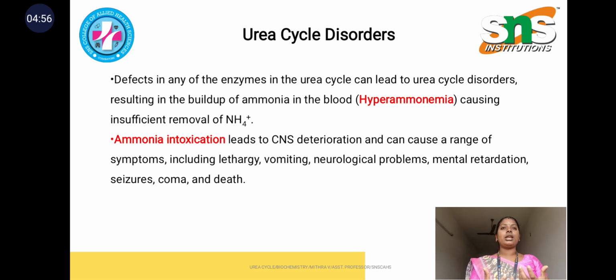And ammonia intoxication: in our body the ammonia leads to toxicity, which leads to central nervous system deterioration, and it causes a wide range of symptoms like lethargy, vomiting, and some neurological problems also associated with the deficiency of urea cycle enzymes, and mental retardation. Sometimes seizures also happen, in a 5-year-old or 3-year-old child, and it leads to coma and death of the patient. So if the urea cycle does not happen in our body, it sometimes leads to death also.